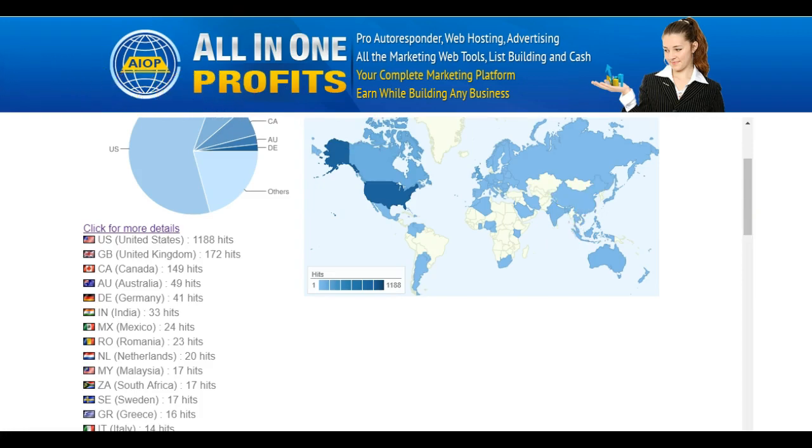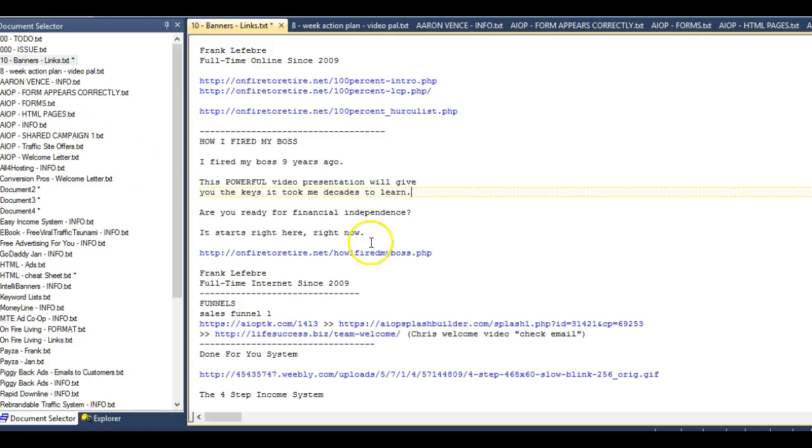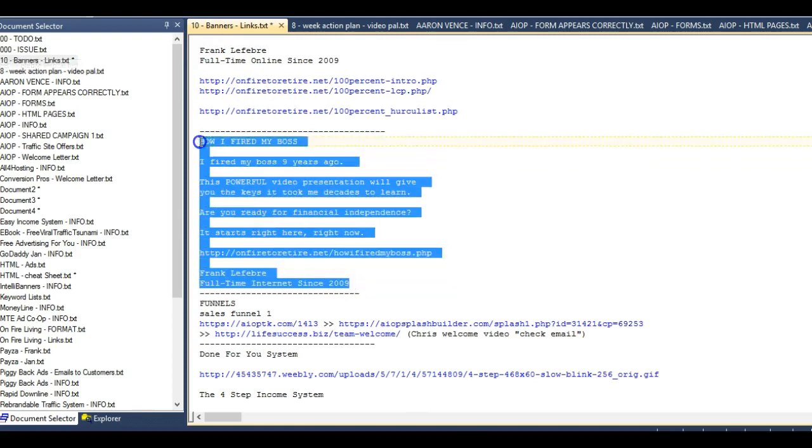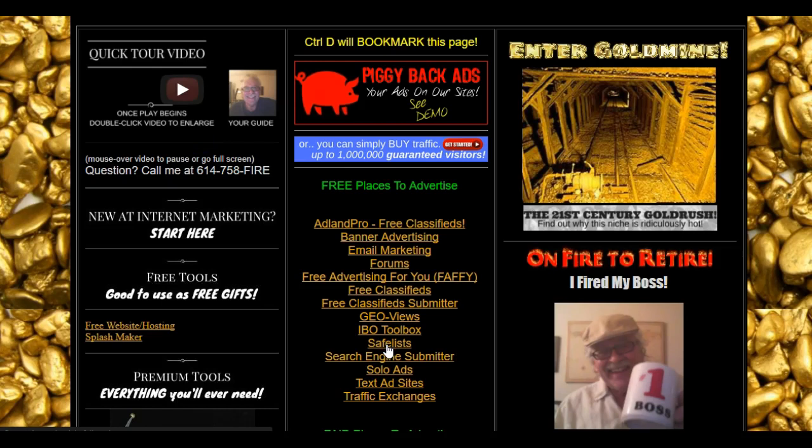So I keep my ads over here in TextPad, ready to go. And this one I just wrote. But I want to start out with that top one. It's not in the safe list. I gave it its own category, Free Advertising for You, FAFI. Let's just go there first.